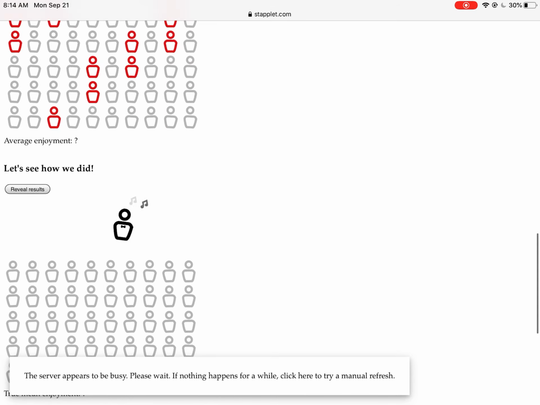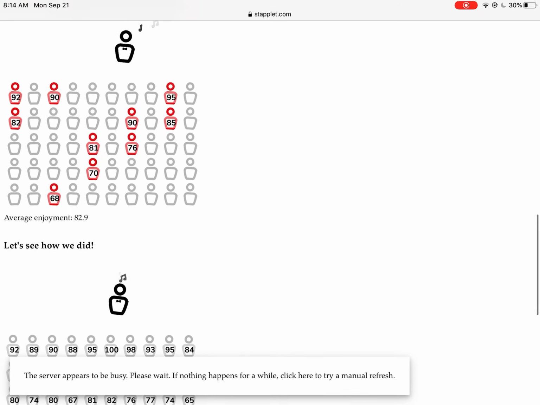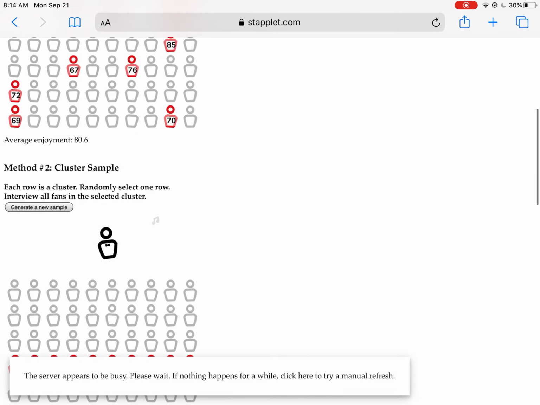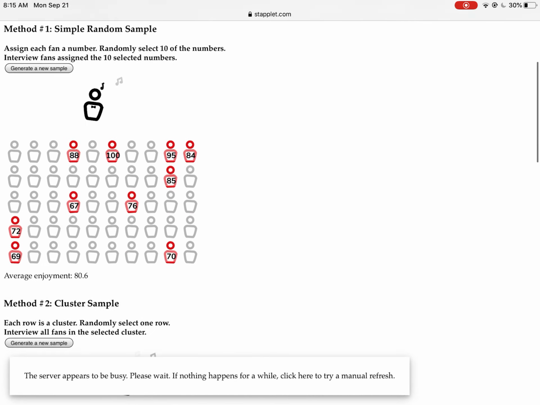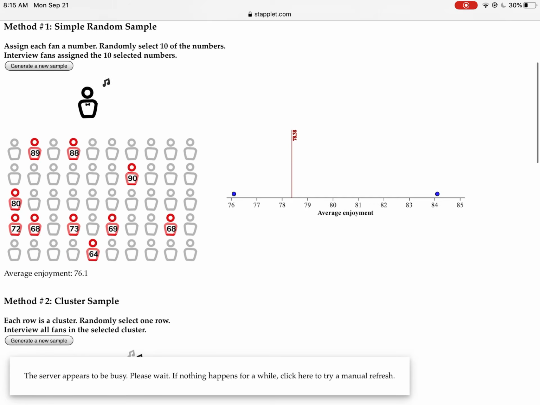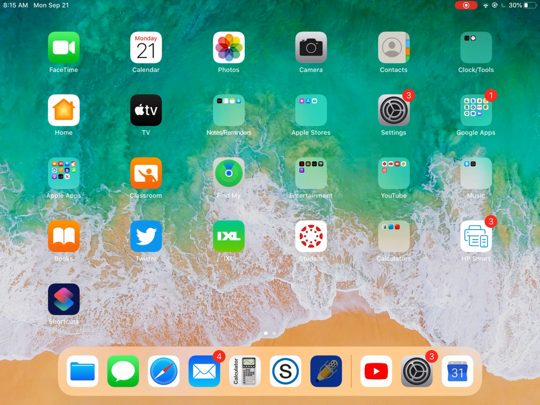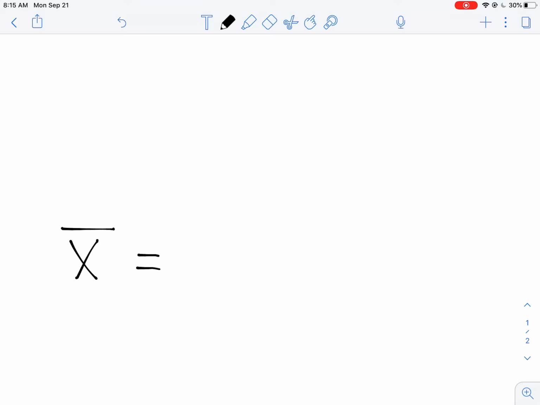Again, we like doing this, because what happens when we do this, if we do reveal results, remember we have to click reveal results, and then if you just click generate new samples, that's where we get a dot plot that's going to have statistics. Now, one thing to remember too, on a dot plot like this, they're giving us dots. But technically, what they should be doing is they should be representing, instead of using dots, what are called X bars. X bar is the mean of a sample,